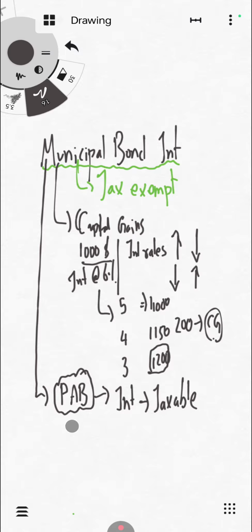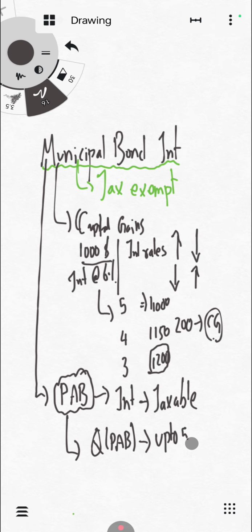But there is an exception to private activity bonds, that is the qualified private activity bond, where if they are raising money, the private activity can be up to 5% of the proceeds. Sorry, 5% of the money that they are raising, subject to a maximum of $5 million.